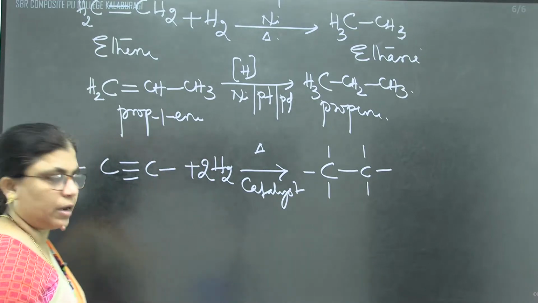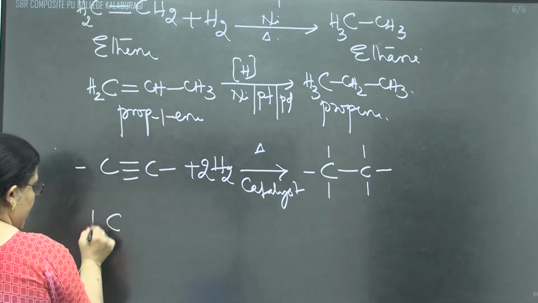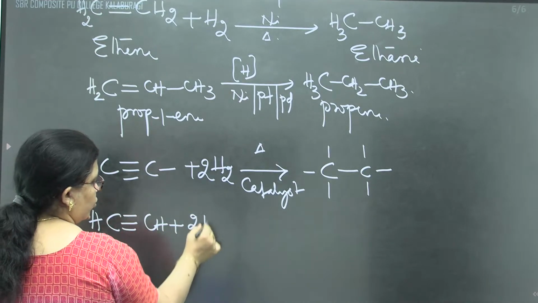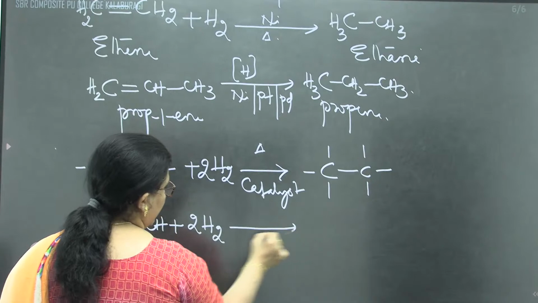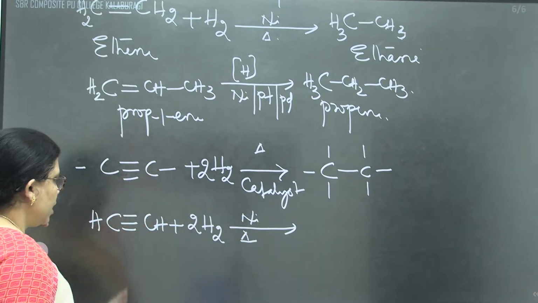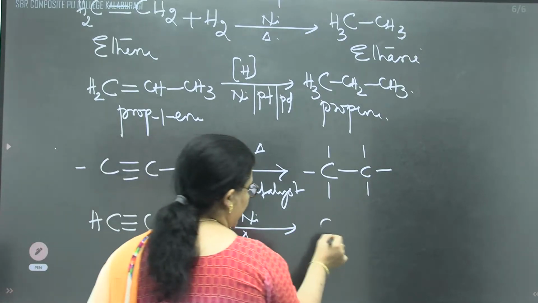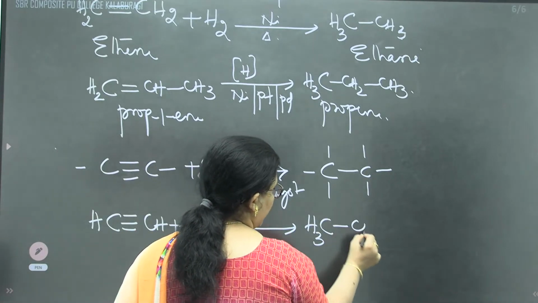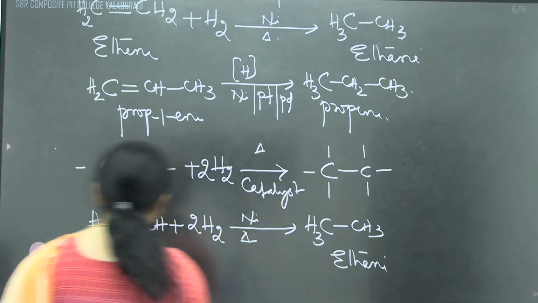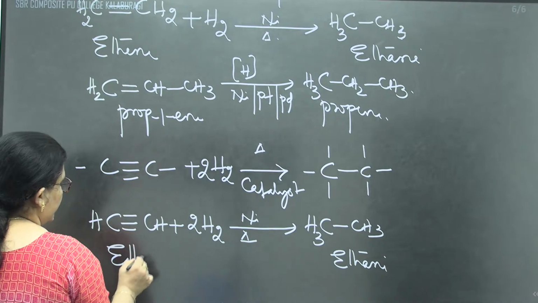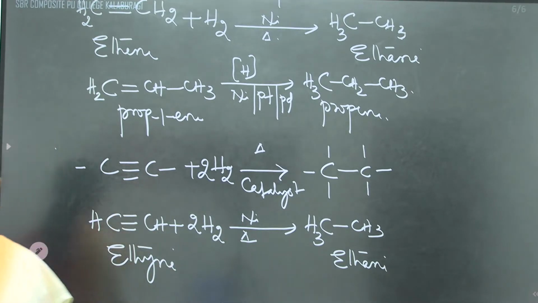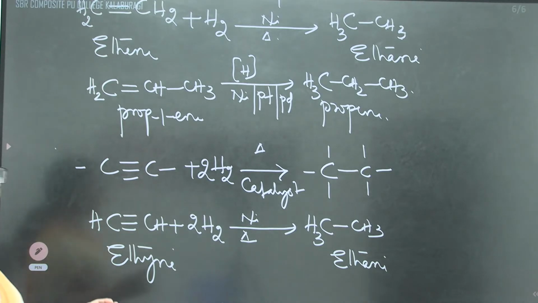If we take CH≡CH, 2 moles of H2 are added in presence of nickel, platinum or palladium as a catalyst. A 2 carbon saturated hydrocarbon, ethane, is obtained. This is ethane. That is the first method of preparation, children, to prepare alkane from alkene and alkyne.